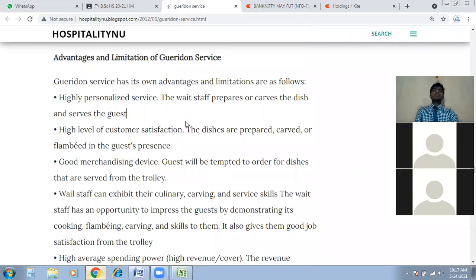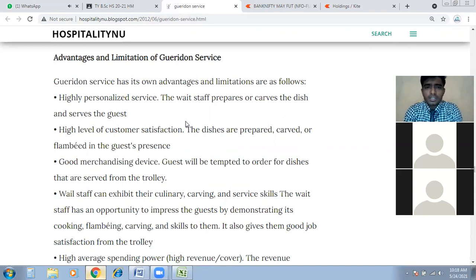I will read it out loud, so be on the same page. Gueridon service has its own advantages and limitations, as follows. Gueridon service is a highly personalized service. The wait staff prepares or carves the dish and serves the guest. You understand, right? Highly personalized means we are going to the guest table and making the dish in front of the guest. So this is highly personalized.